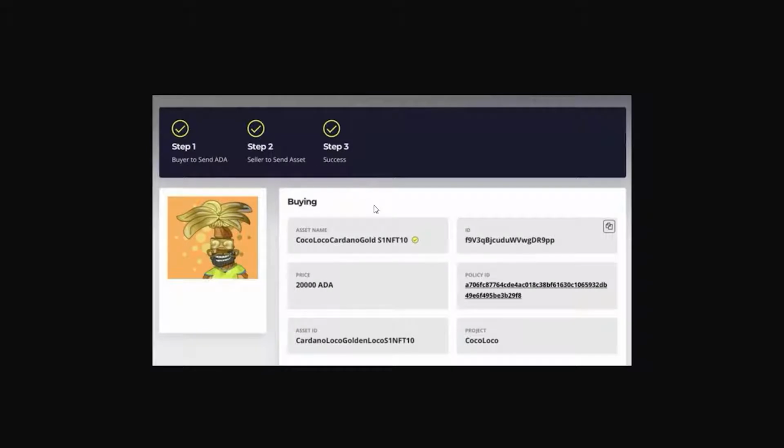Now, here's where it gets a little bit manual, and things are still kind of a work in progress. So the seller actually needs to send the asset, and this is up to the seller to do. This will be automated in the future with smart contracts, but right now it's not. If you want to cancel in the meantime, you can. The seller can, but they actually need to send you the asset. They have 24 hours to send you that asset, but don't worry, because they don't get paid until they actually send you the asset. Once they do, these checks will both go yellow and the NFT will land on your wallet.